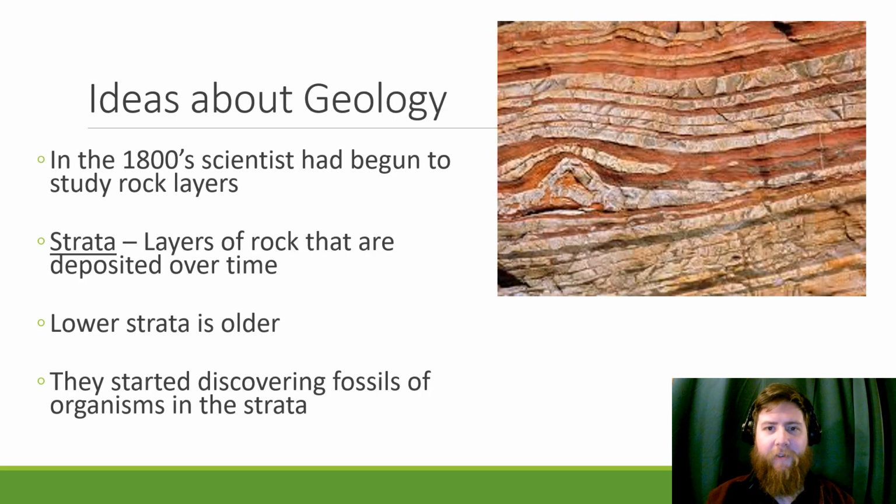All right, some ideas about geology that helped out here. In the 1800s, we started to study rock layers, started to find strata, and strata are these layers of rock that are deposited over time. Each one of these strips here is a new line of strata. Even the red strip between the two is a new line of strata. As these were deposited one at a time, it tells us a lot. The ones at the bottom are older. They have been having things deposited on top of them longer.